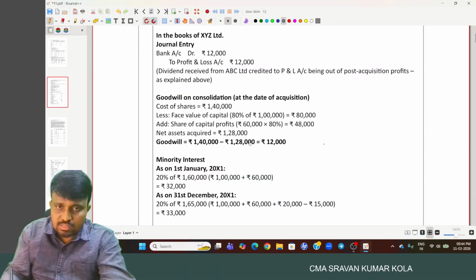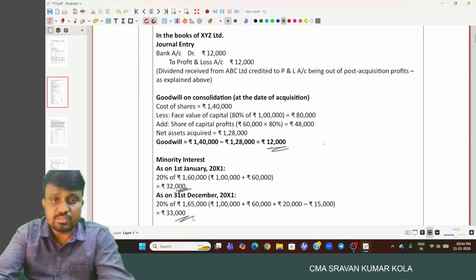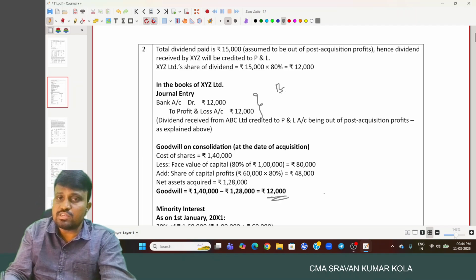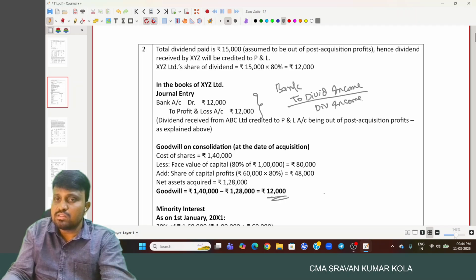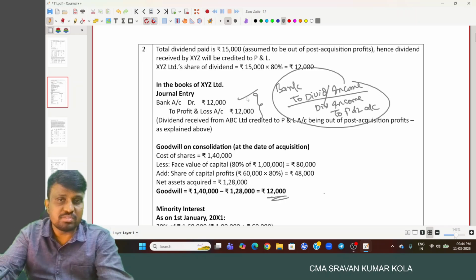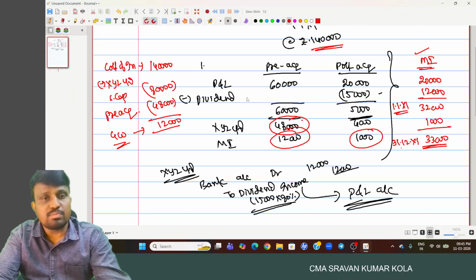Okay. So here the goodwill part is 12,000 and minority interest on the date of acquisition 32,000. Minority interest on 31st December is 33,000. And this is the journal entry, and we wrote it as bank to dividend income. The second entry, dividend income to profit and loss. And in combination they note a single entry, bank account debited to profit and loss account. Okay, that is the part.